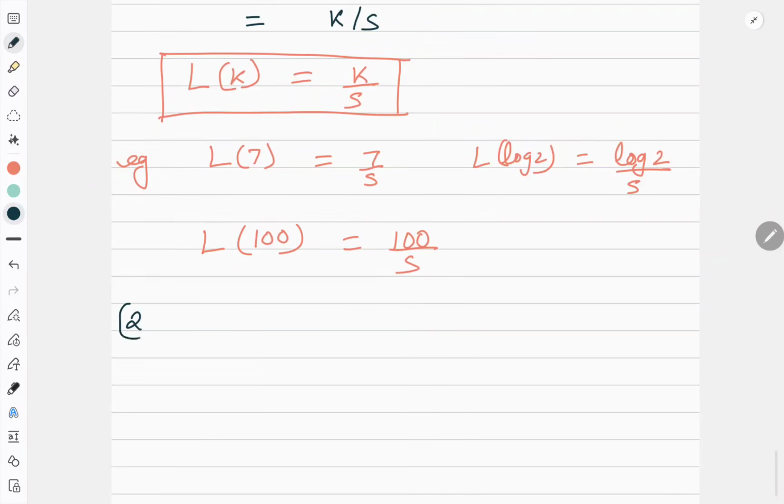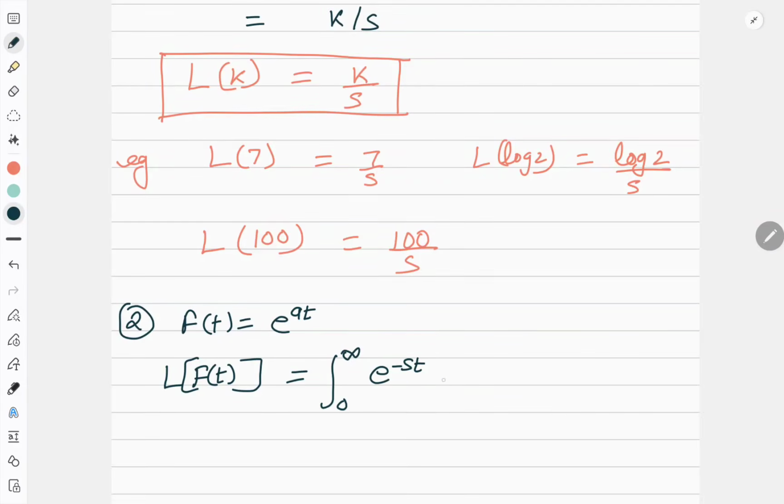So my second standard formula is e to the power at, right? When f(t) is equal to e to the power at. So now Laplace transform of f(t) is equal to integral 0 to infinity e to the power minus st f(t) dt, right?